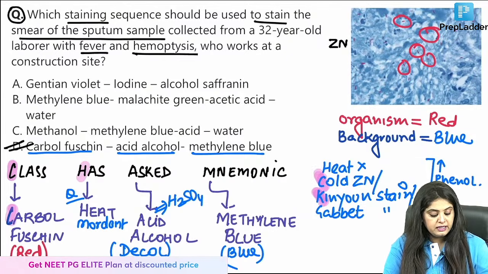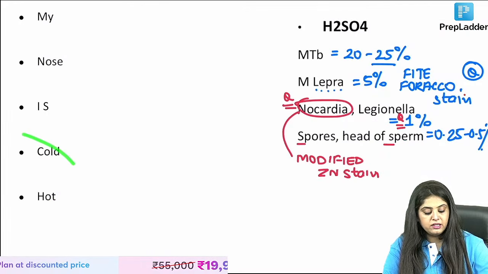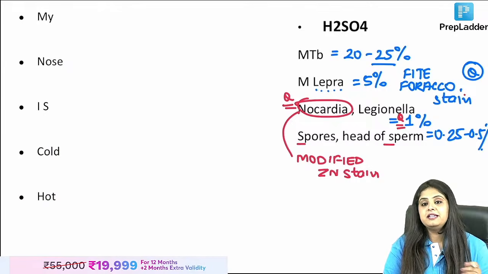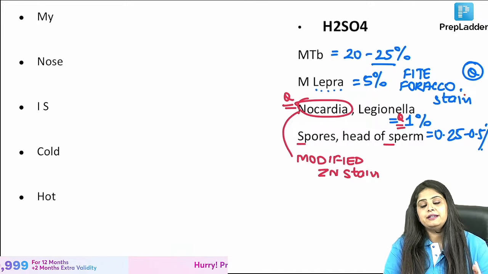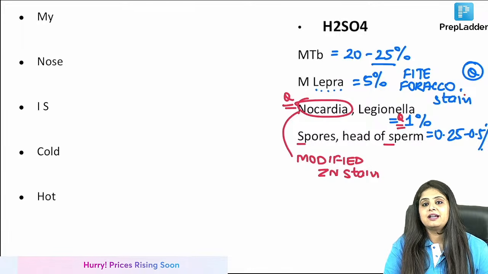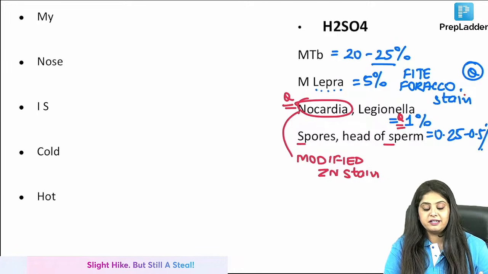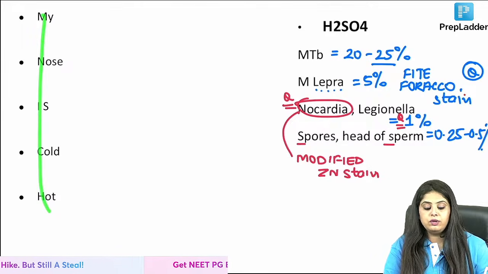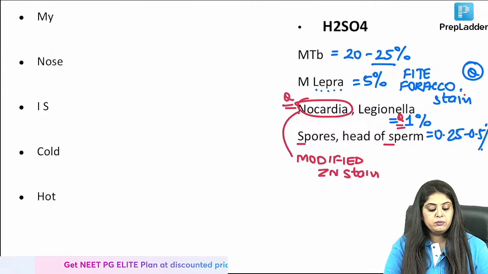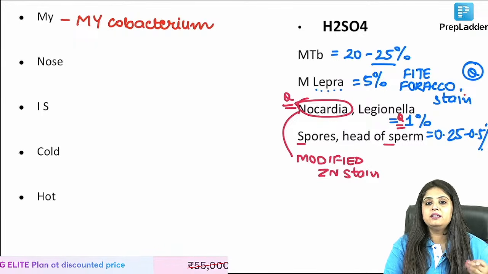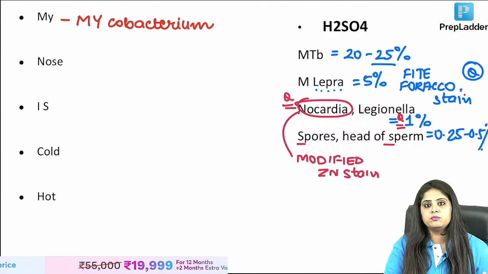Now, because you are dealing with so much of heat and cold, the mnemonic is also heat and cold. Fill in the blanks today to save time. I have written everything so that we are not wasting time in writing. I have done the writing part in the main videos. Today you will revise with me. When I say my nose is cold and hot, what is my? My is going to be mycobacterium. Any mycobacterium, TB, leprosy, atypical, anything will do.